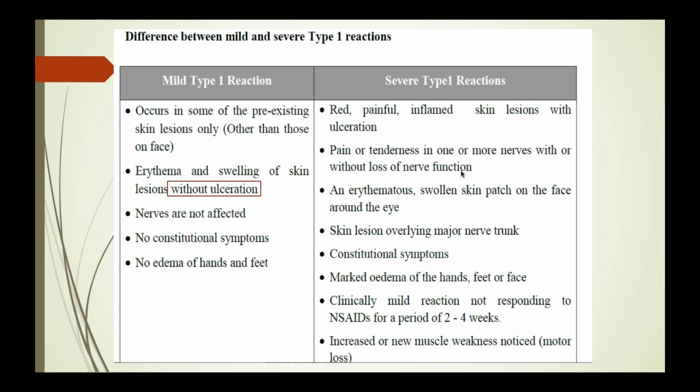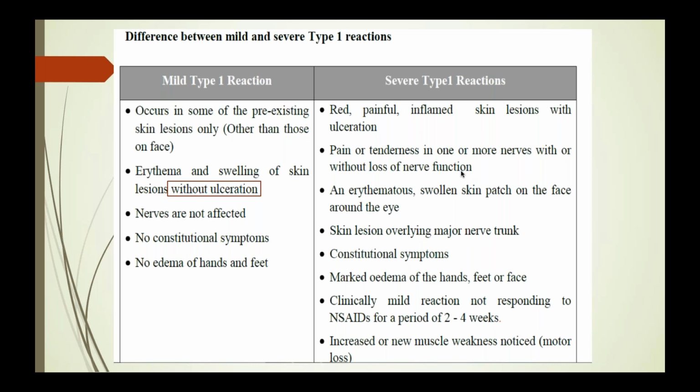So type 1 reaction is either mild, moderate or severe type. Mild type of reaction occurs when the pre-existing skin lesions become erythematous and tender, but they don't ulcerate. That's what is mild type 1 reaction. Here the nerves are not affected, neither do you see any constitutional symptoms or edema of hands and feet. That's why only pre-existing skin lesions will be red, erythematous and tender, no ulceration. That is mild type 1 reaction.